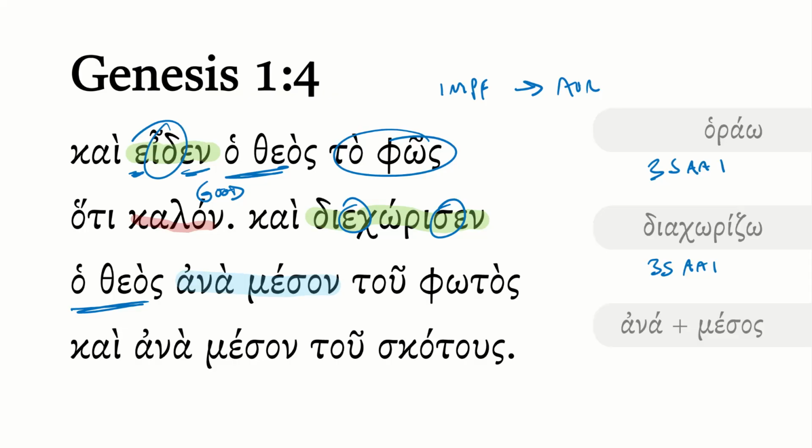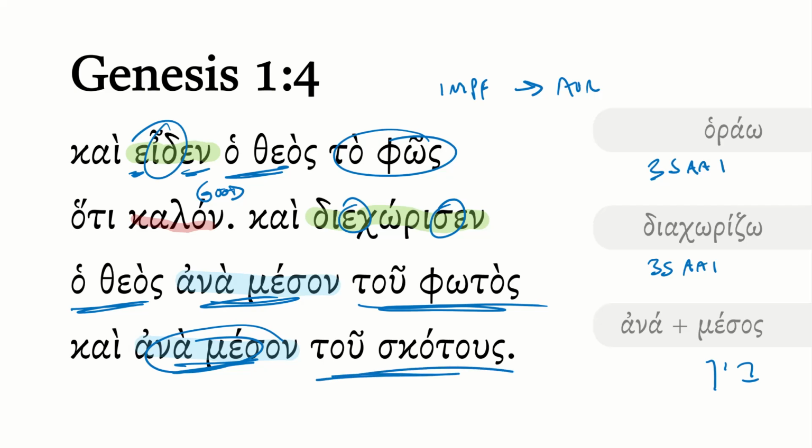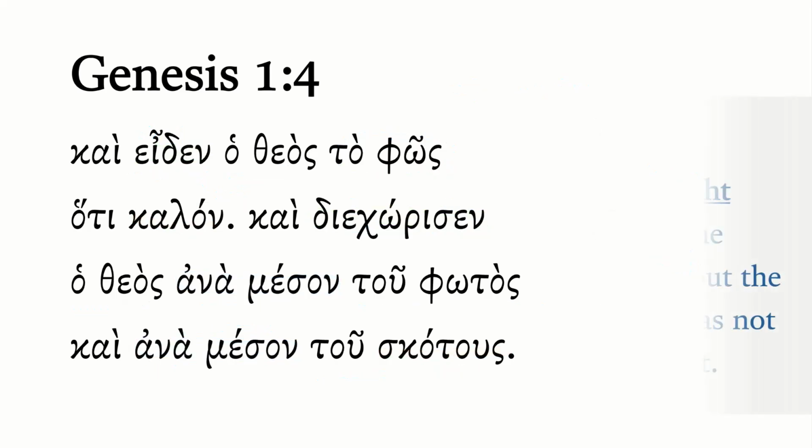And often it is repeated. In fact, this represents under the hood bein, which in Hebrew is also often repeated. So you'll notice there's two instances, ana meson and ana meson. You might not always translate it that woodenly, but if you were, it would be between the light. It does take the genitive. So God is now dividing between the light, and then repetition, between the darkness, skotos meaning darkness. And so God saw the light, that it was good. He divided between the light and between the darkness.